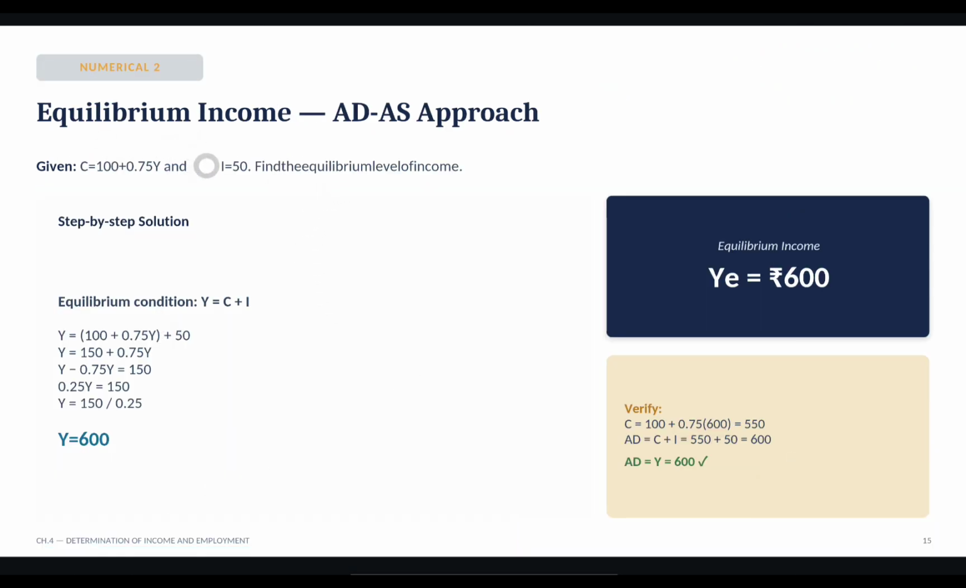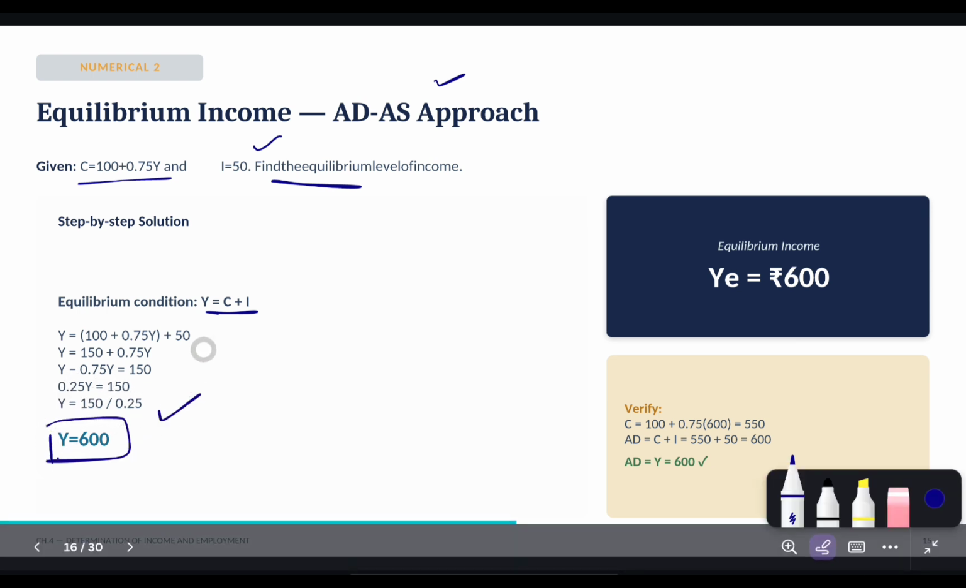Now equilibrium income by the AD-AS approach. You have been given a consumption equation, that is 100 plus 0.75Y, and your autonomous I is equal to 50. You have to calculate the equilibrium level of income. So how to calculate the equilibrium level of income? First of all, what is the equilibrium condition? Your consumption plus investment. Write down your consumption, write down your investment. From here we have to calculate the value of Y, that is 600. Got it? This is your AD-AS approach.